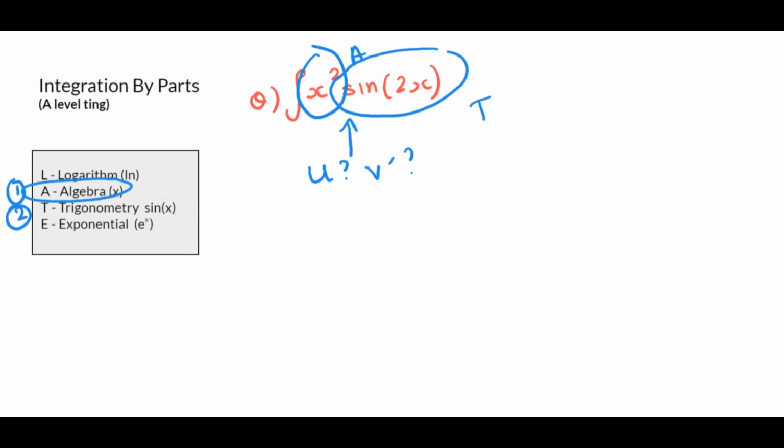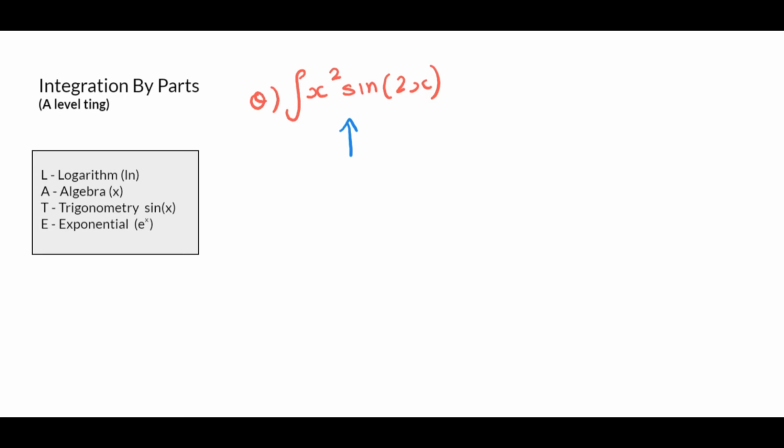Okay, calm. Let me rub this all out. Okay, cool. Now that I know that u is going to be algebra, so u is x squared, then automatically v dashed is going to be sine of 2x. Now that I've got this, I can easily find u dashed. So u dashed is basically what happens when you differentiate x squared. It's going to give you 2x.